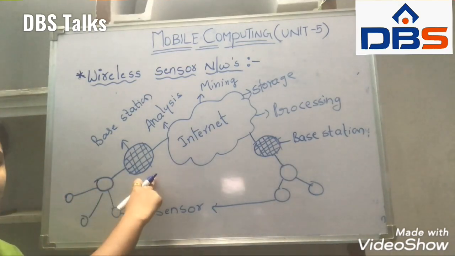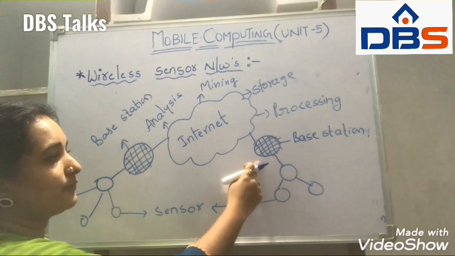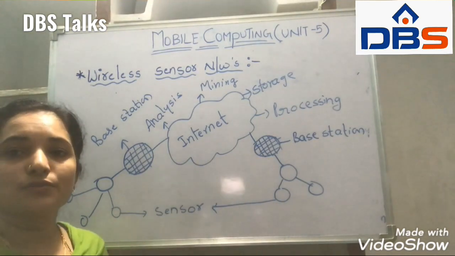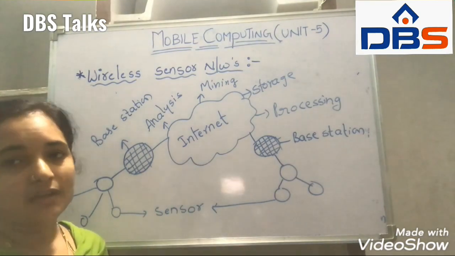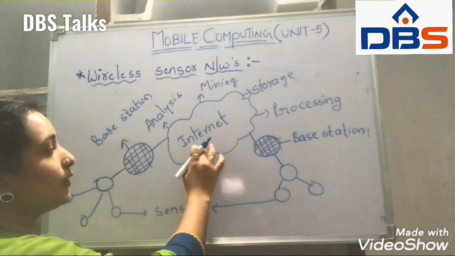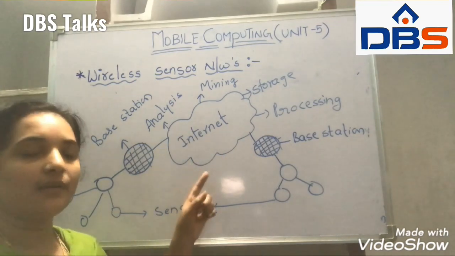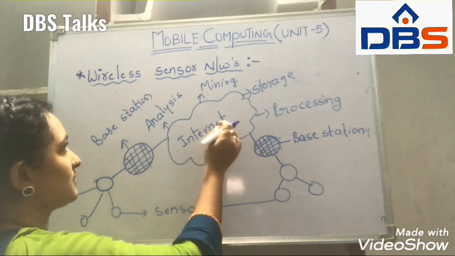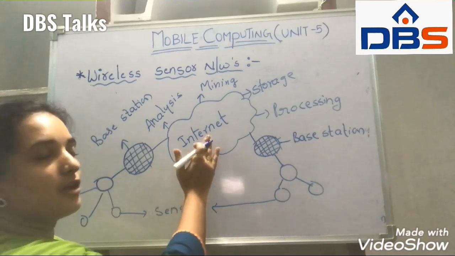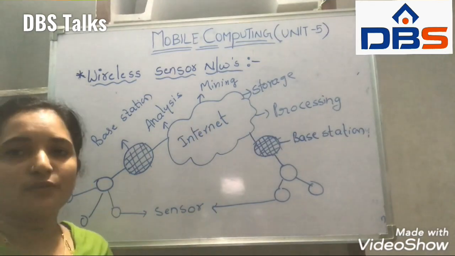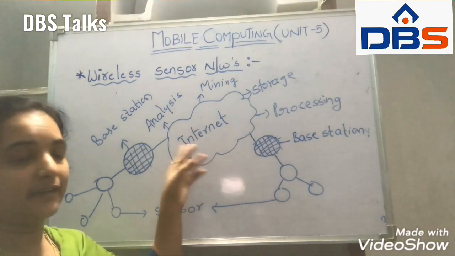For every group of sensor nodes we are using a base station. This base station is mainly used for communication, and it is connected to the internet. From the internet, the data can be used for analysis of data, mining of data, storage of data, and processing of data. These are the different types of information available on the internet.